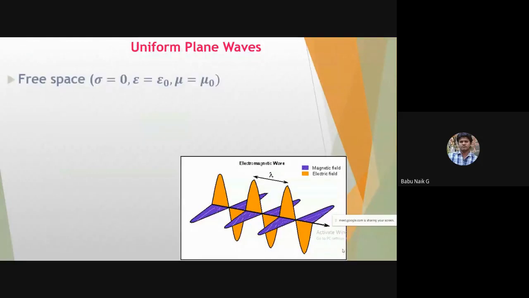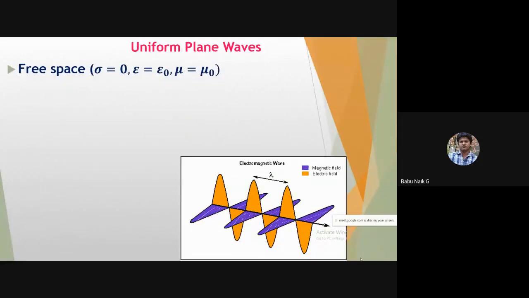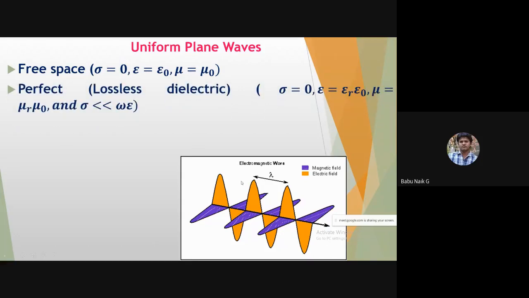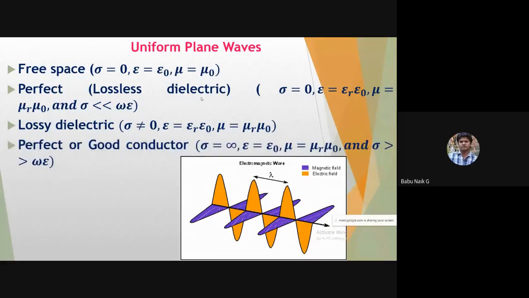So this is our general wave equation, for a general wave that is going to travel in any medium. Then for that medium, we consider free space, then a lossless dielectric medium, then a lossy dielectric medium, and then a perfect or good conductor, into which the wave is going to penetrate. Okay, suppose it is going to propagate in free space.